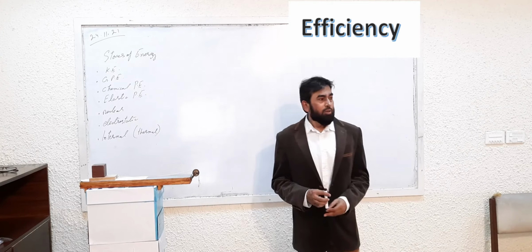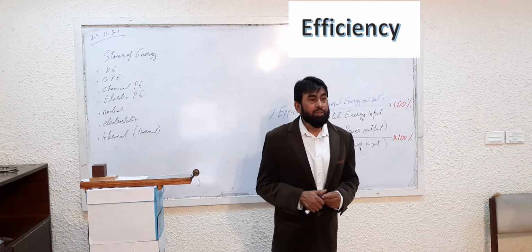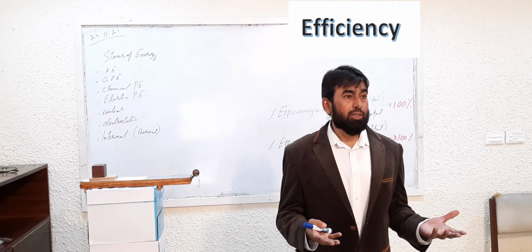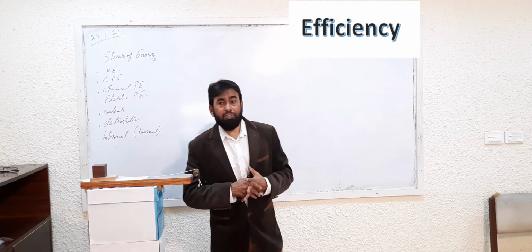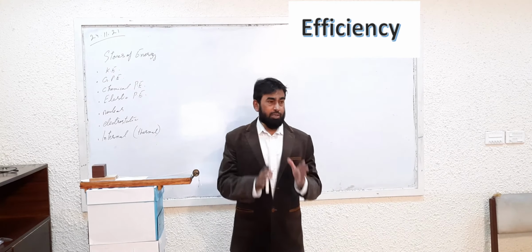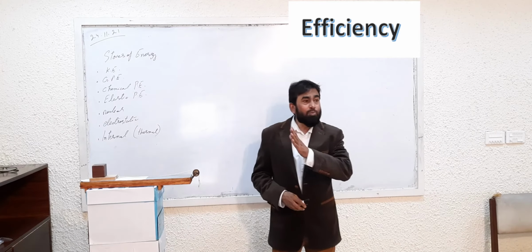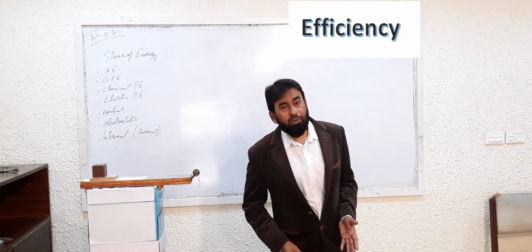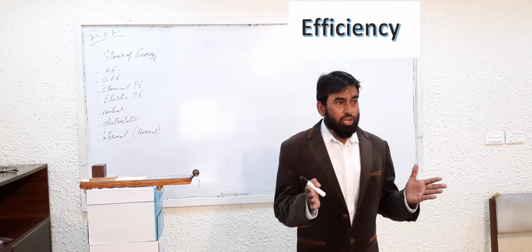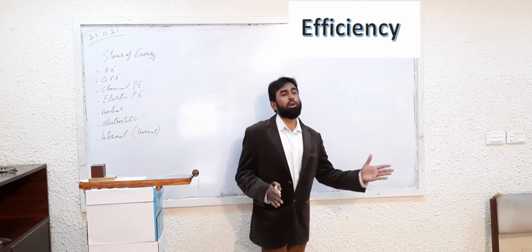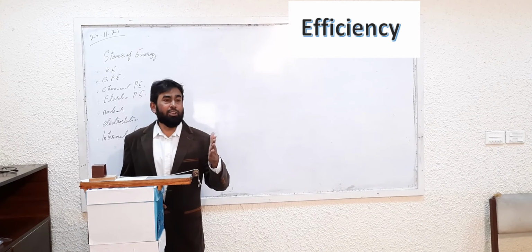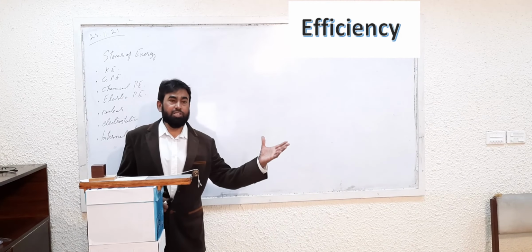So when we are talking about efficiency, we say that our purpose is achieved or not. They make engines more efficient in terms of saving petrol. That is, how much consumption of petrol is there and how much mileage. Because in a car, what is the purpose of the car? Traveling basically. Traveling and comfort is there in the cars. So how much distance you have covered in 1 liter of petrol. So if the car is moving more in 1 liter of petrol, you say that it is more efficient.